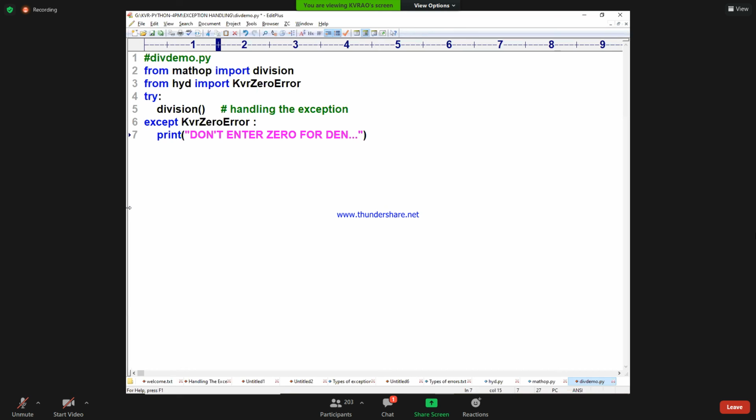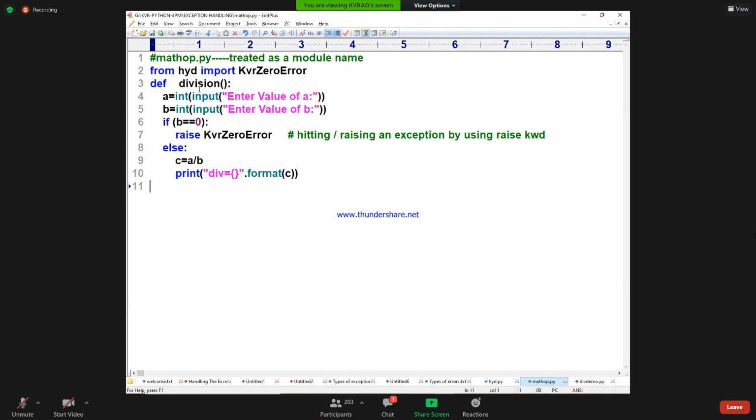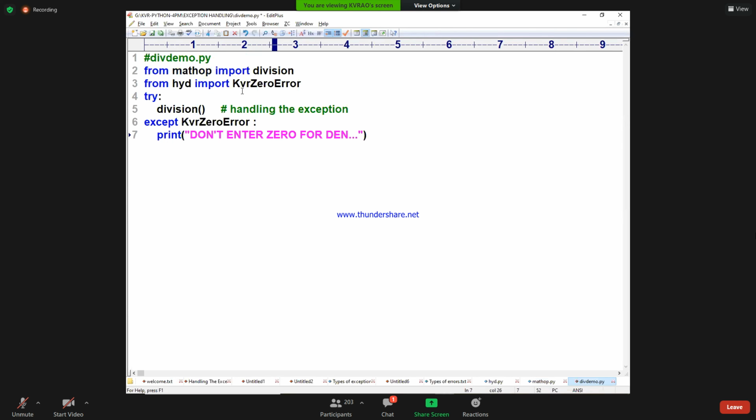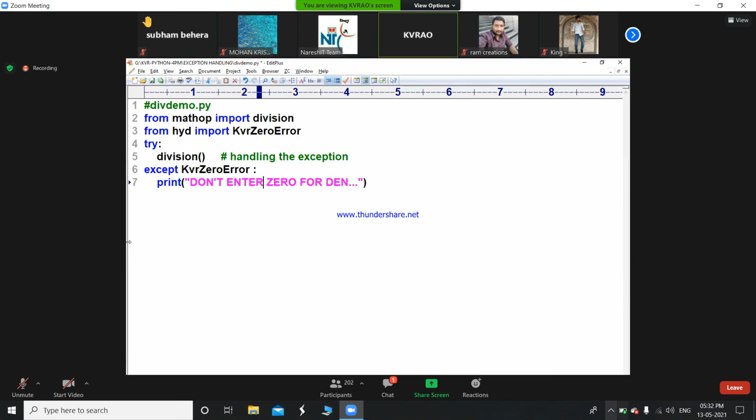So, once you import in one place, it doesn't mean that it is useful here. No, you have to import again. In BTech first year, we have written the examination. Is the same examination useful in the second, third, fourth year also? No, sir, we have to import again. Are you following me?